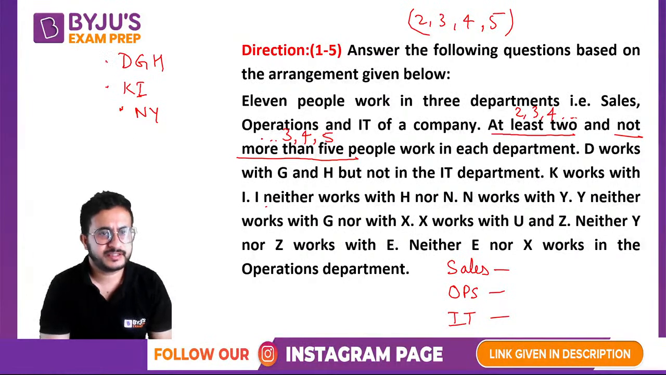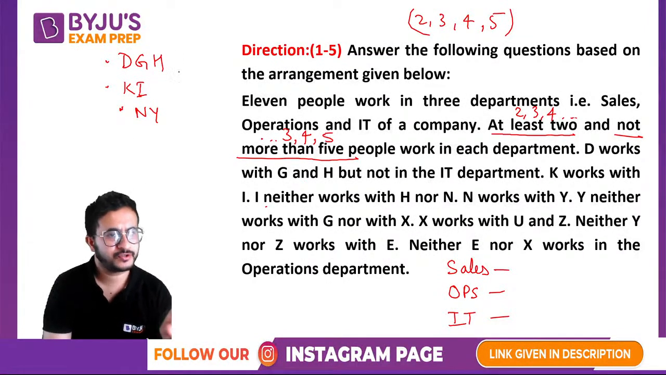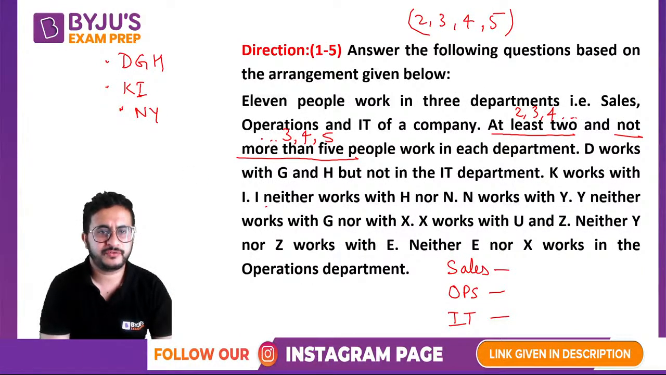Okay. D works with G and H, so that is one department. Now K with I, and I does not work with H, so that is a second department. Then N and Y are together, and I does not work with C. N works with Y and Y does not work with G, right? So this cannot be the department. So 3 different departments. Okay.